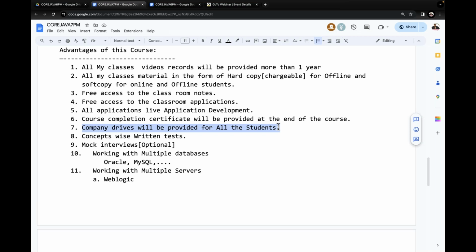Job assistance will come. 100% guidelines will come. Everything we are going to discuss there inside the class: how to approach interviews, how to clear those interviews, how to talk in those interviews, how to prepare a resume. This kind of environment entirely we will provide. But on the basis of your work, we are not going to give any guarantee for a job. Our main concept is delivering good content.